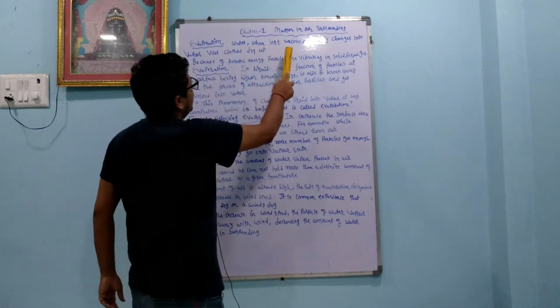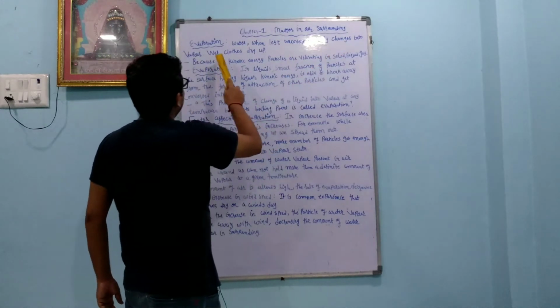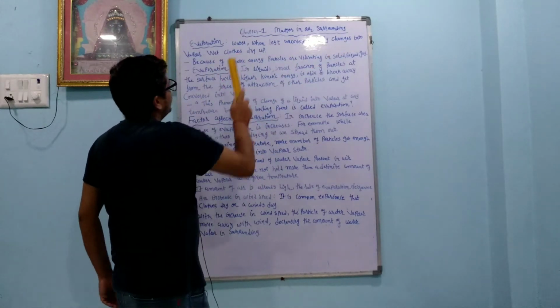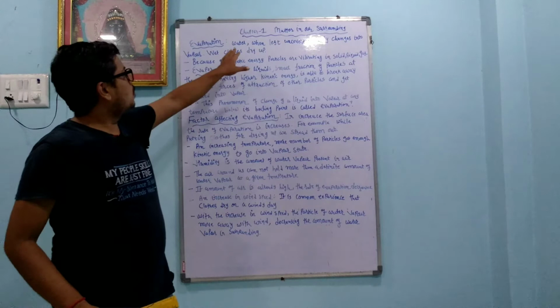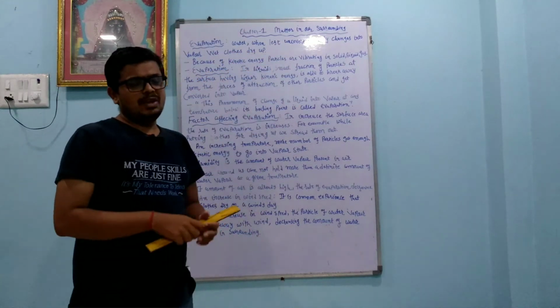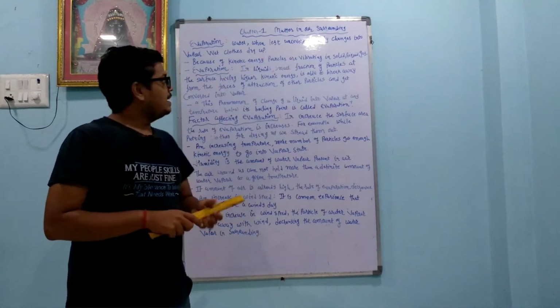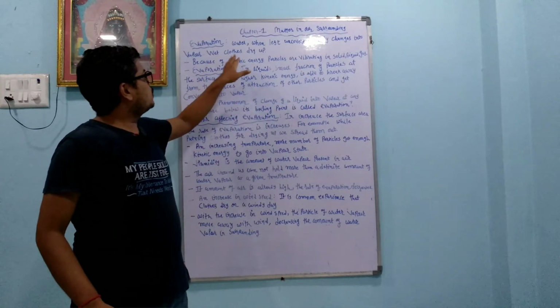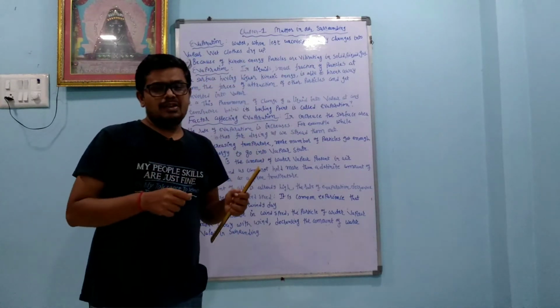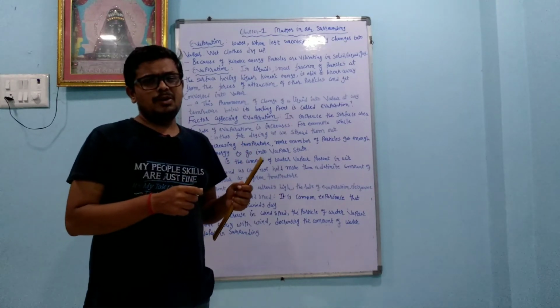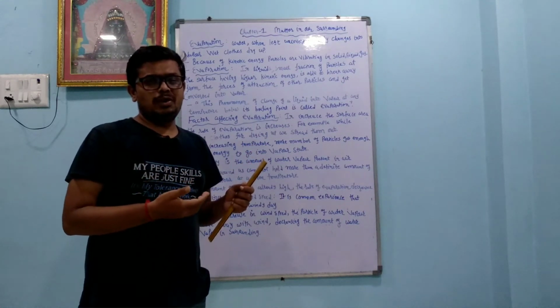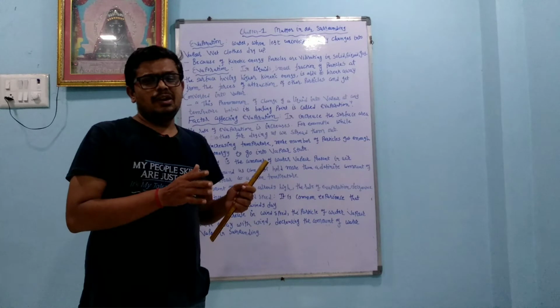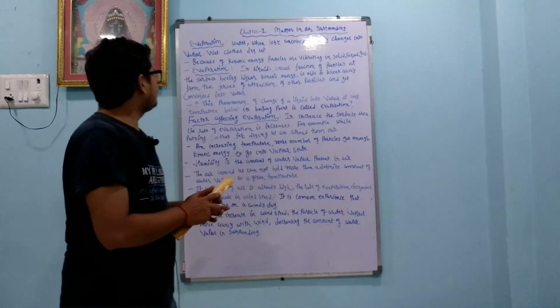Water when left uncovered slowly changes into vapor. Wet clothes dry up. Whenever water is uncovered, it slowly changes into vapor, so clothes dry up because water slowly converts into vapor. But in the rainy season, the condition is different.